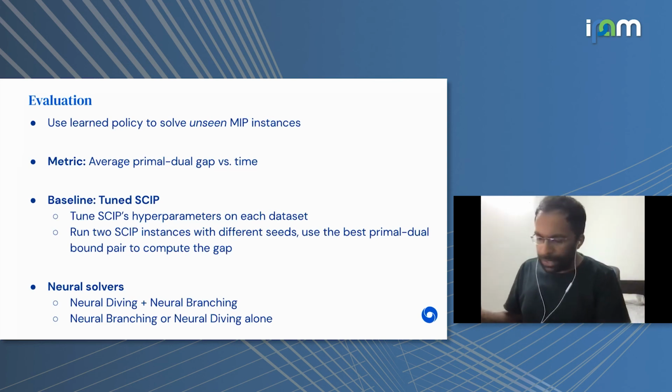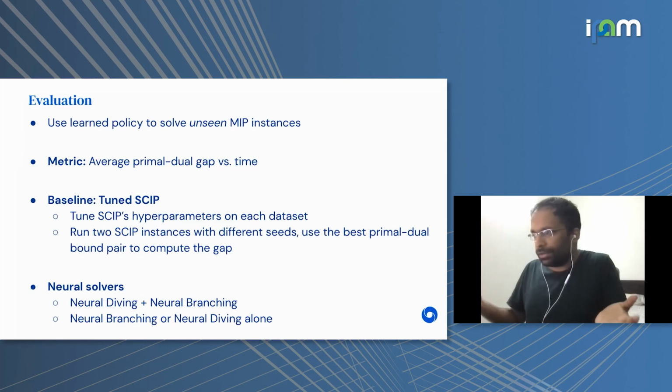The baseline we compare against is SCIP, where we tune the hyperparameters of SCIP on each of the data sets separately by doing a grid search and evaluating each hyperparameter setting on a validation set. In some sense, that's the minimal learning we can apply on a classical solver. And we evaluate how well we perform against that. And then in terms of the neural solvers, we have different possibilities. We can use both neural diving and neural branching together, or only one of them in isolation, with the other task being carried out by SCIP.